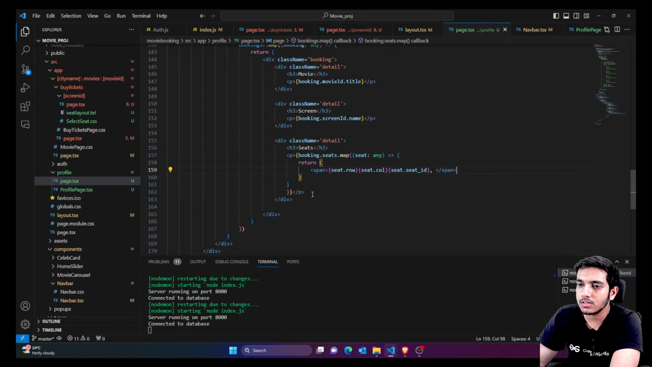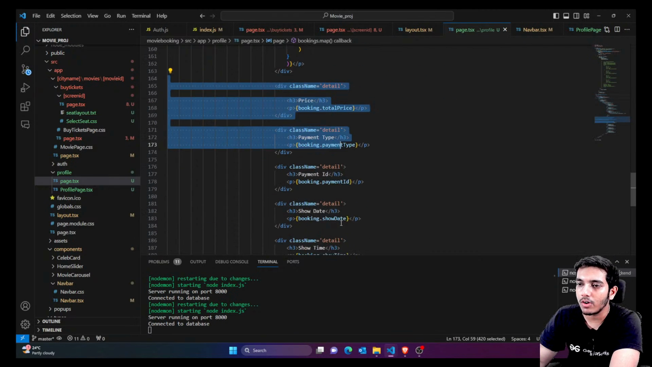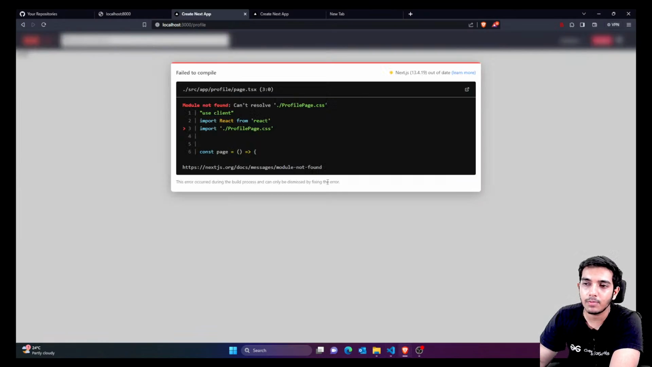Now after this we want to show one more thing, that is price and payment type, payment ID, and show time. These are all the details which are remaining here, that we have already shown here. So these are the things which we are showing here. Let me just show you.